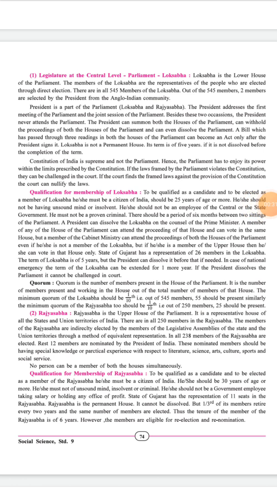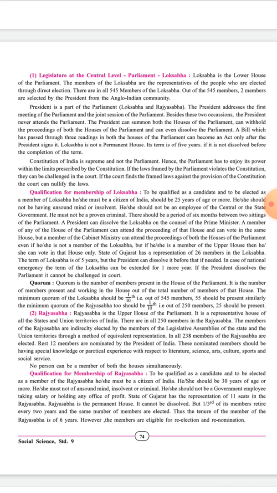In part 1, we discussed the legislature at the central level, Parliament and Lok Sabha. Now we'll see the qualification for membership of Lok Sabha. To be qualified as a candidate and to be elected as a member of Lok Sabha, he or she must be a citizen with a minimum age of 25 years and should not be mentally unsound, insolvent, bankrupt, or criminal.